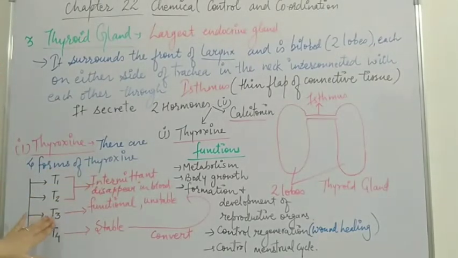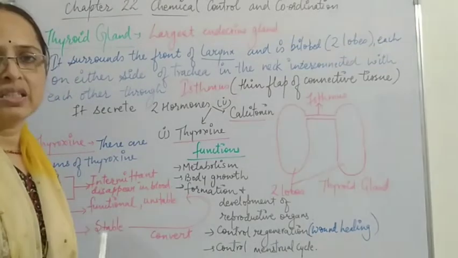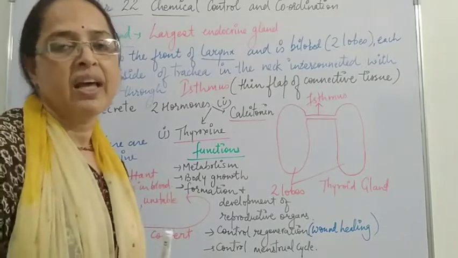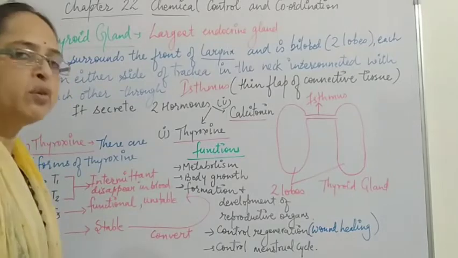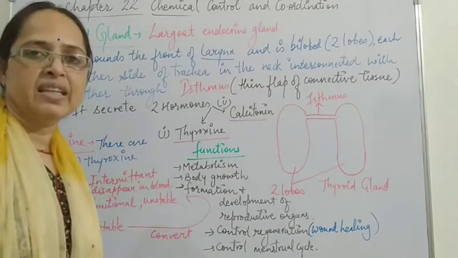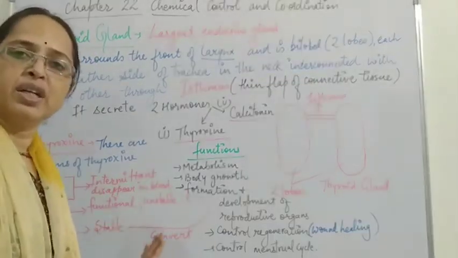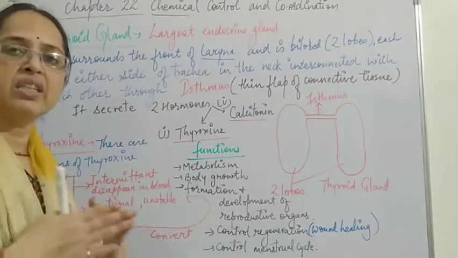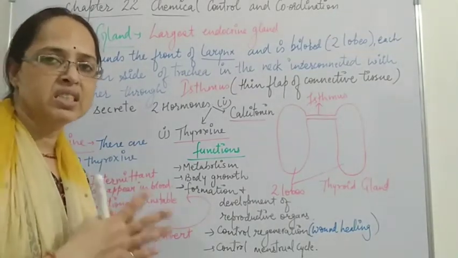Then T3 is the functional form of thyroxine, but it is unstable. Later on it gets converted to T4, and T4 is the stable form of thyroxine. To show its action, T4 gets converted into T3, then the function is done, and later on, because T3 is unstable, it gets converted back to T4, the stable form.